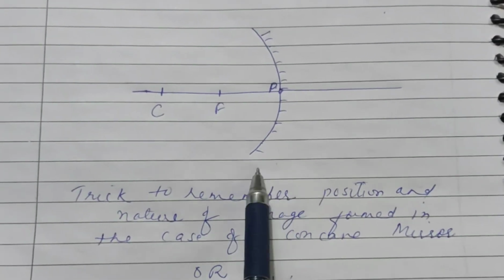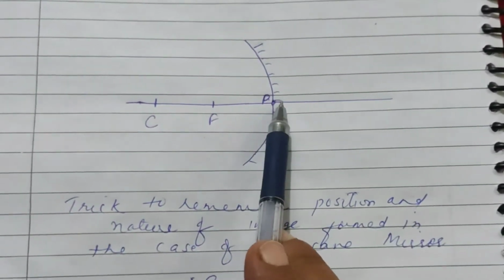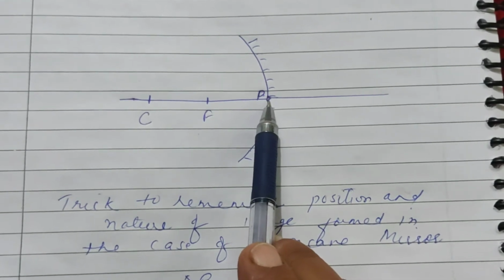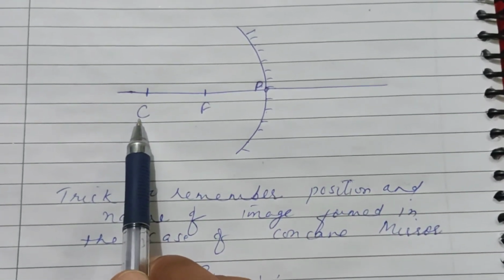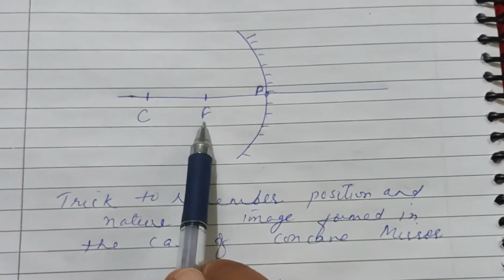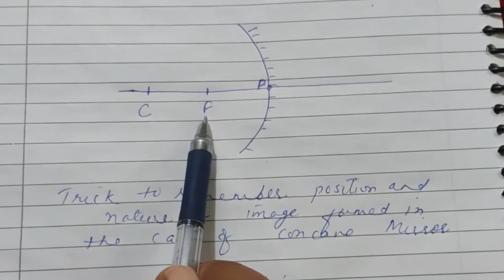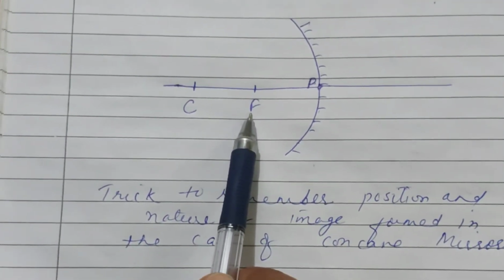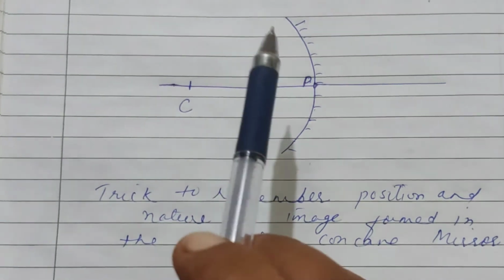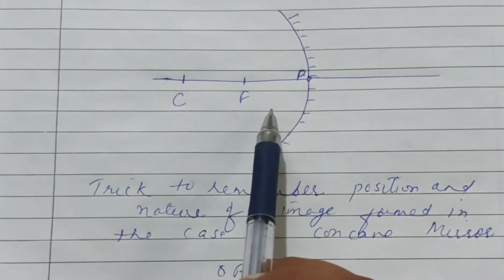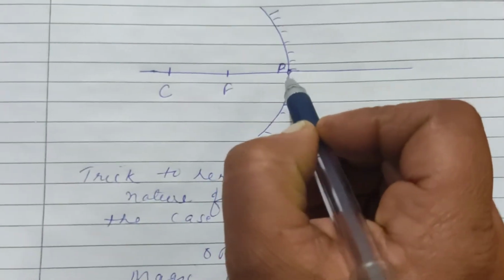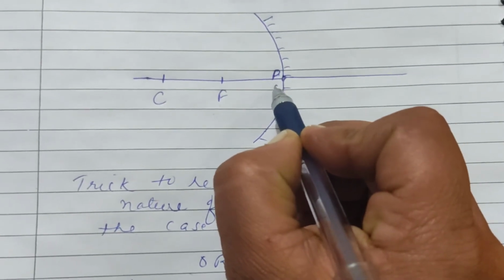We know that concave mirror has a midpoint that is known as pole, and there is a point between P and C, that is center of curvature. We have a point that is F. So in this case also, we are going to number them as we have done in the case of convex lens. We'll number P as 0.